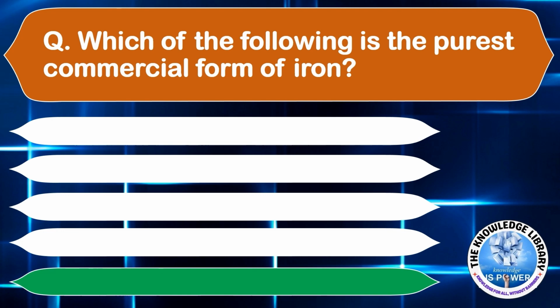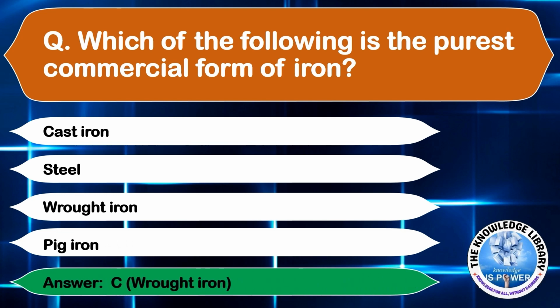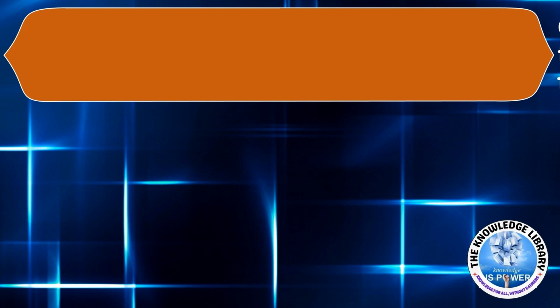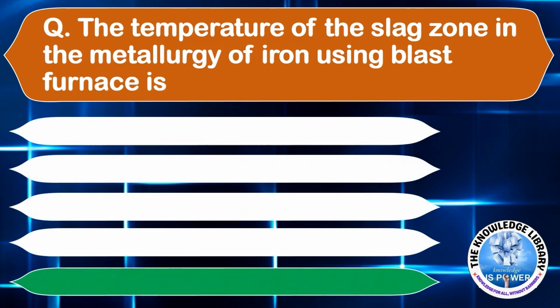Which of the following is the purest commercial form of iron? Option A, cast iron. Option B, steel. Option C, wrought iron. Or option D, pig iron. The correct answer is option C, wrought iron. Moving to the next question.